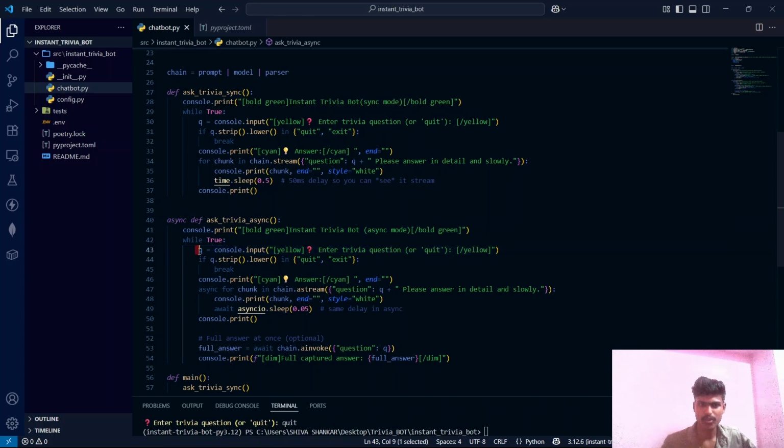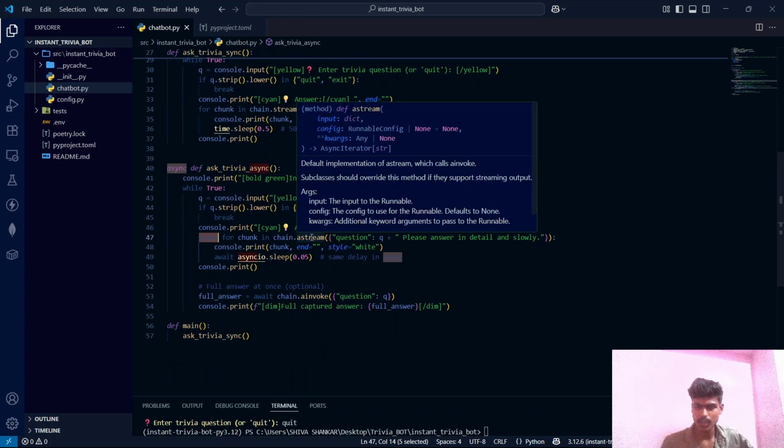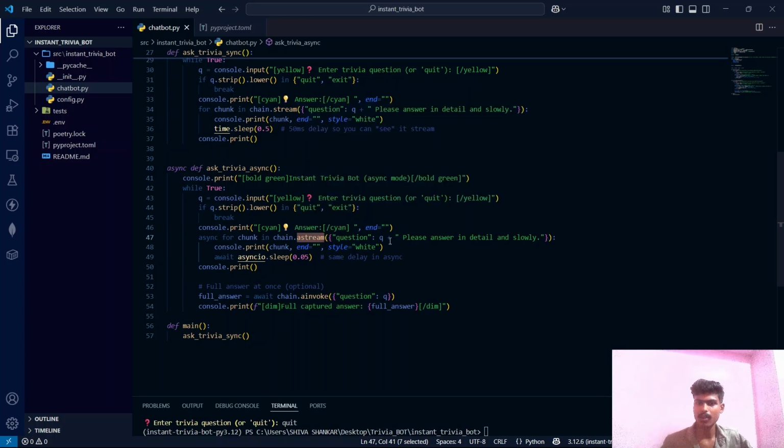It is as usual capturing the input, and if the input is quit, the while loop will break, and it will print the answer in cyan color just like the sync one. And the for loop here we defined with the async keyword. We are using the dot astream method. We are passing the question by concatenating the same string which we concatenated here, and then we will print the answer in white color.